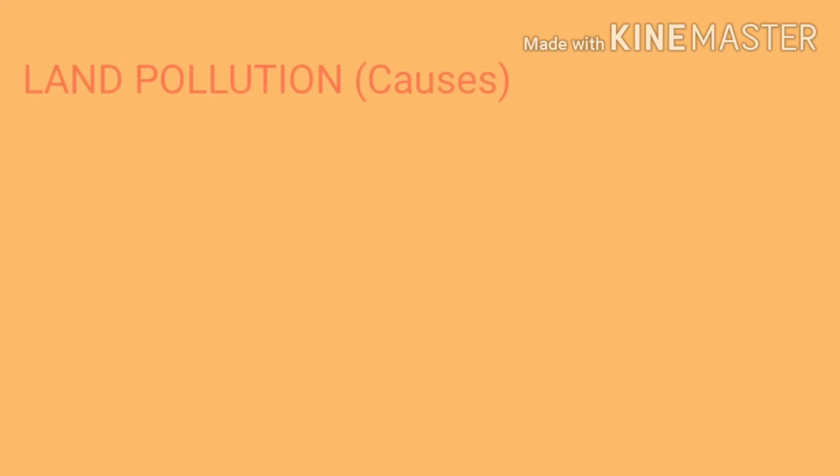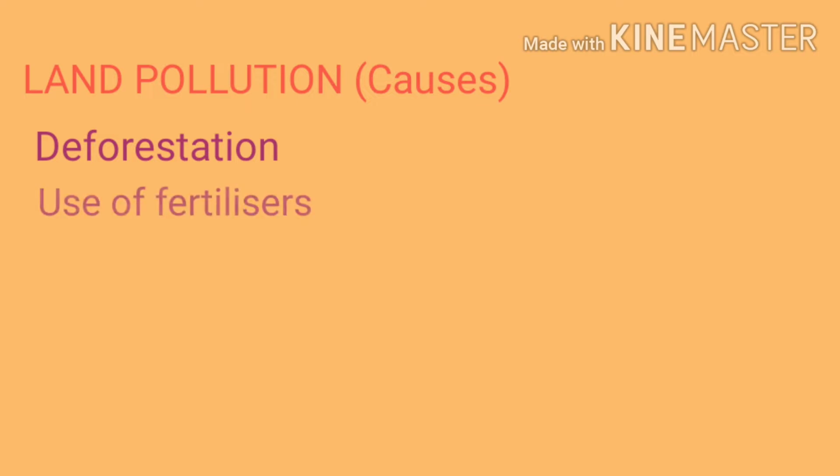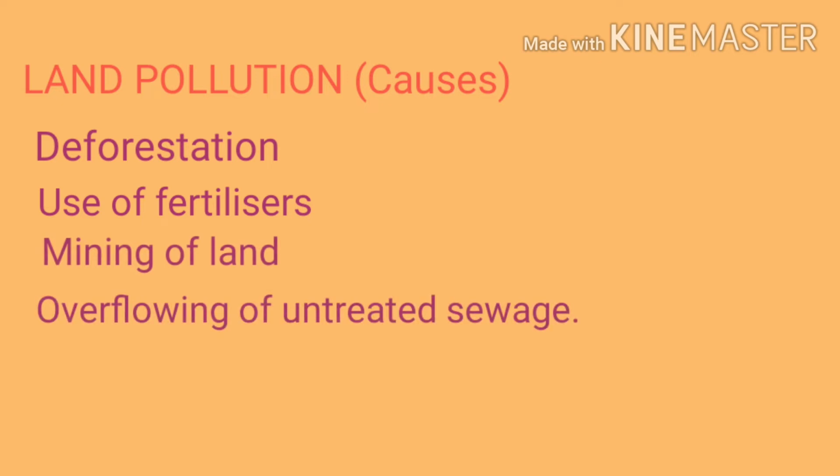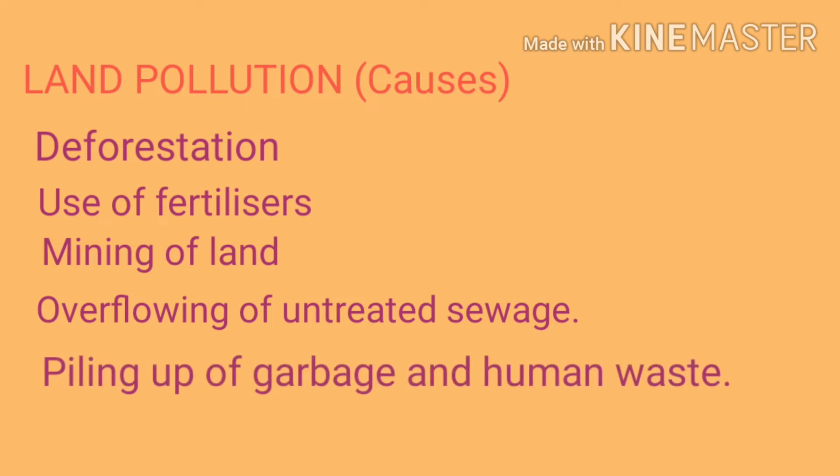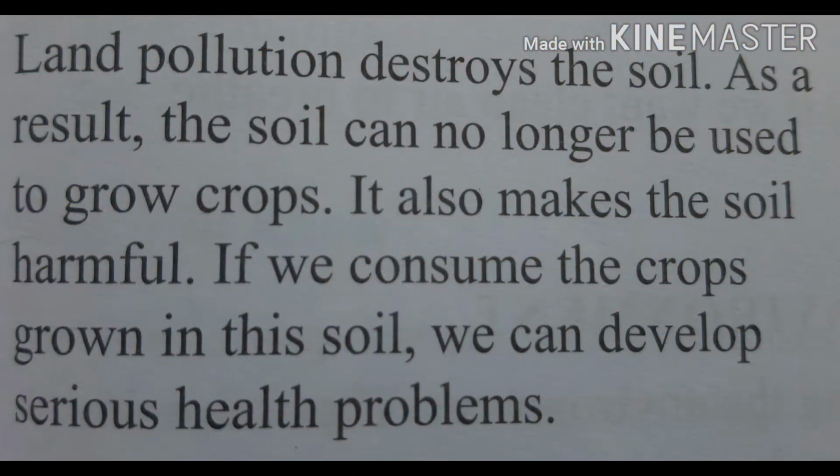Land pollution. What are the major causes of land pollution? First one is deforestation. That means cutting down of large number of trees in forest. Next is use of fertilizers by the farmers. Then mining of land for minerals. Then overflowing of untreated sewage and piling up of garbage and human waste. These are the different causes.